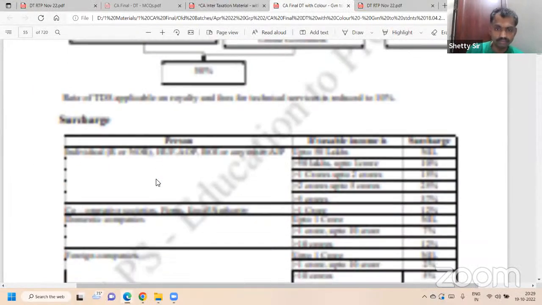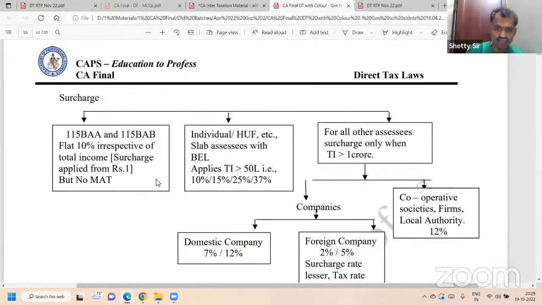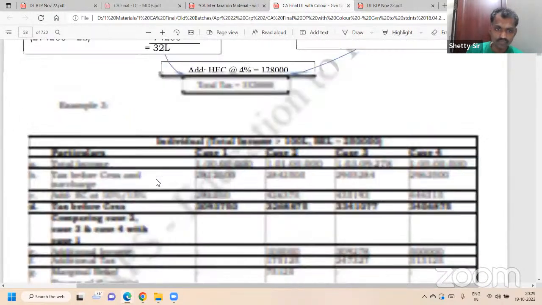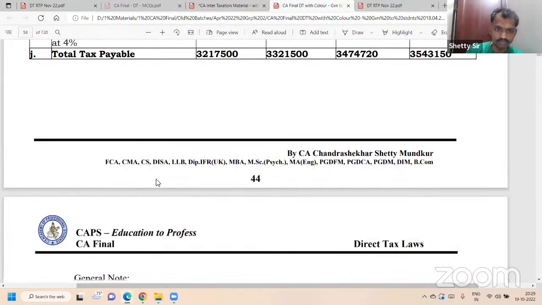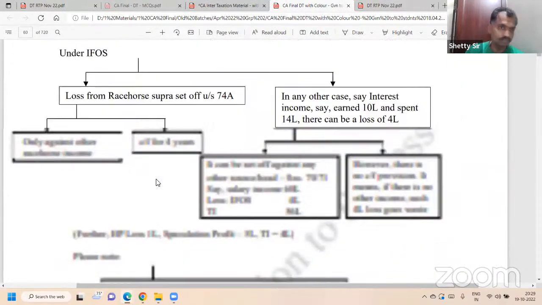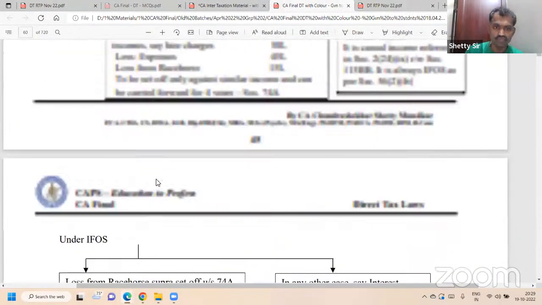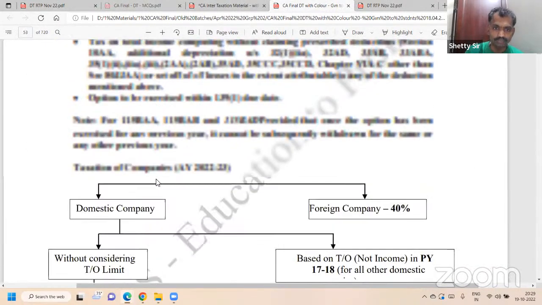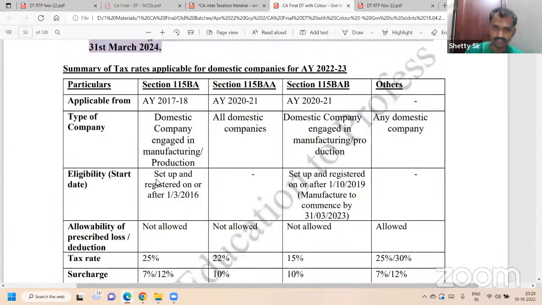Tax rates for companies, extremely important. This table is extremely important.